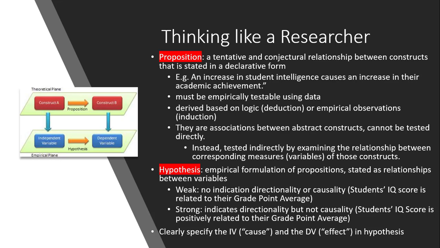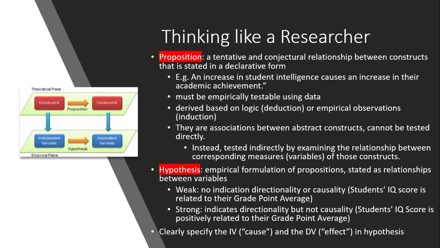So when you are writing a hypothesis, it must be clear which one is the independent variable and which one is the dependent variable. In our case, the achievement, which is the grade point average, is dependent on the student IQ test. So the dependent variable is the grade point average, and the independent variable is the student IQ.